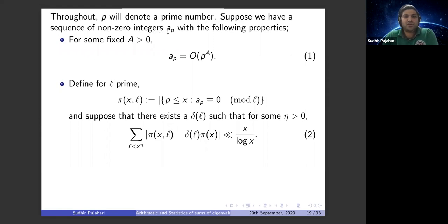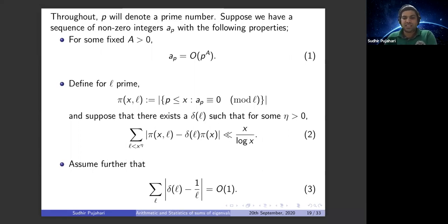a_p is a sequence of non-zero integers. For us, p is a prime. For some fixed A, let us consider the growth of a_p: it has polynomial growth, p to the power A. For any prime l, we denote π(x, l) as the set of all primes less than or equal to x so that a_p is congruent to 0 mod l. And suppose that there exist a delta and some eta greater than 0 so that π(x, l) minus δ_l π(x) is less than or equal to x by log x.